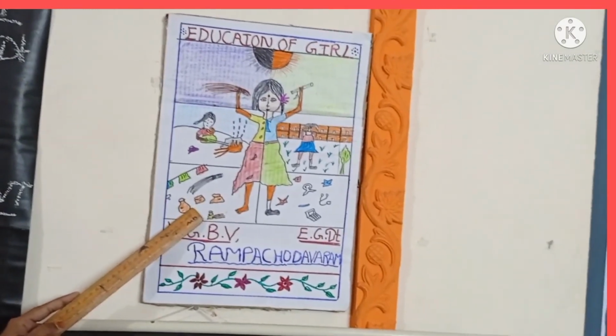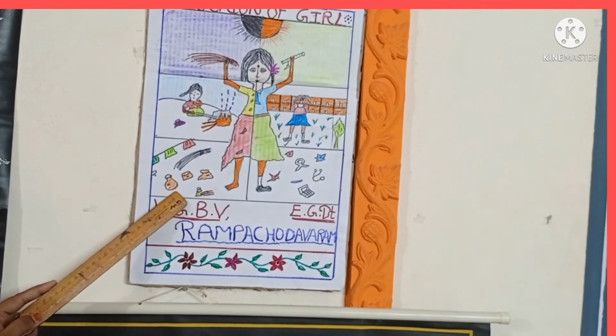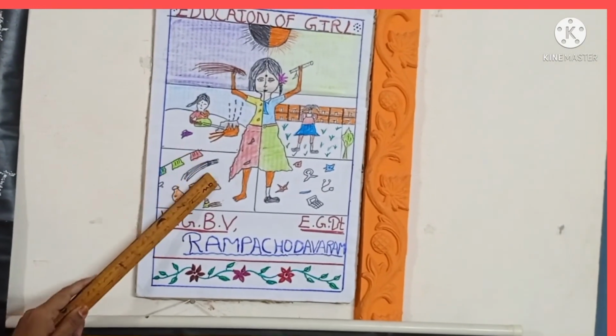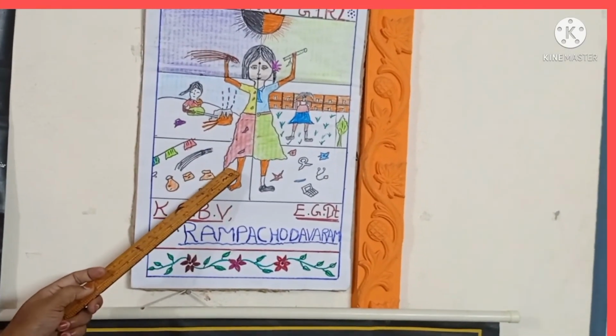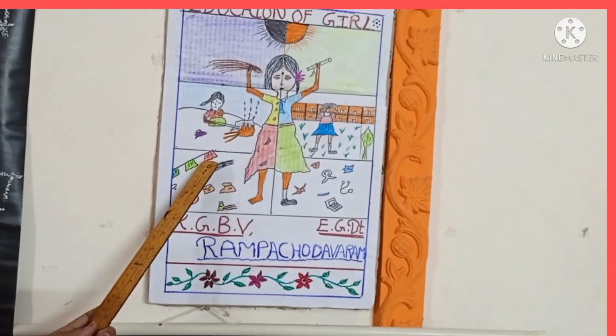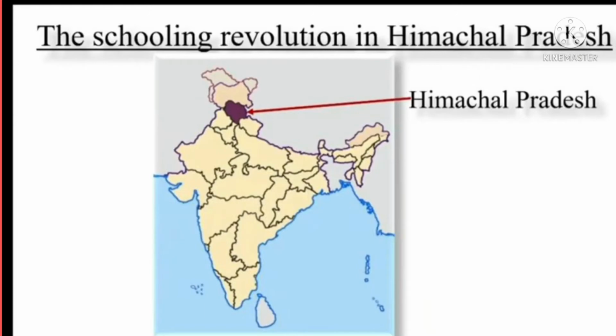In the year 2005, the average spending on education by the government in India was 1049 rupees per child. But the Himachal Pradesh government was spending 2005 rupees for a child. This shows the importance given to education. That's why Himachal Pradesh came to be an educational revolution in our country.